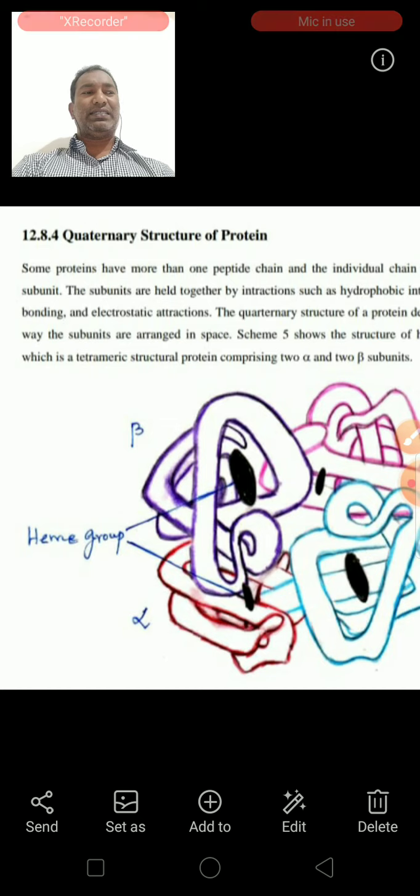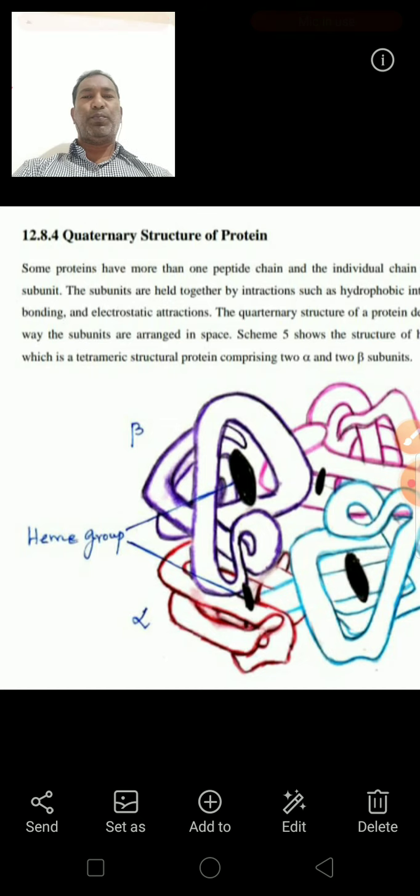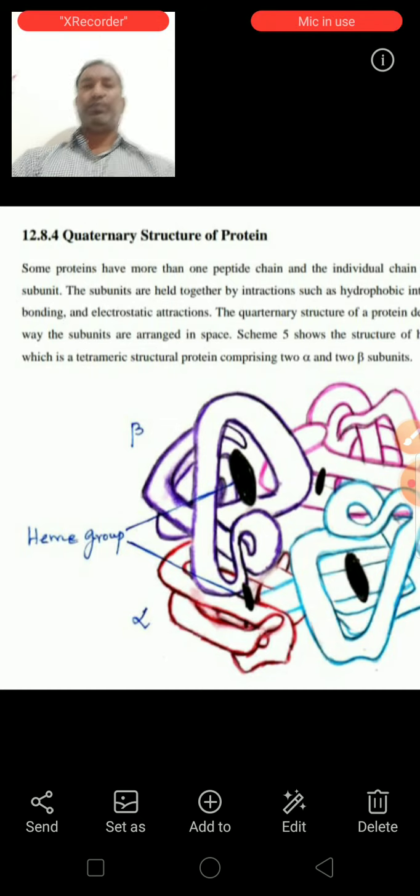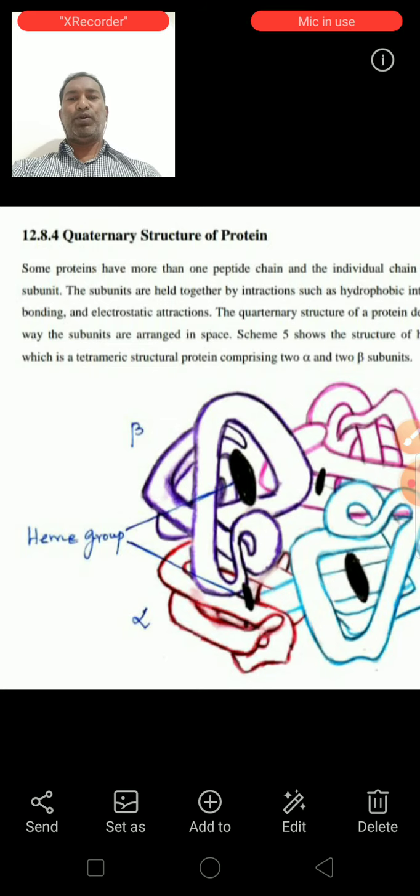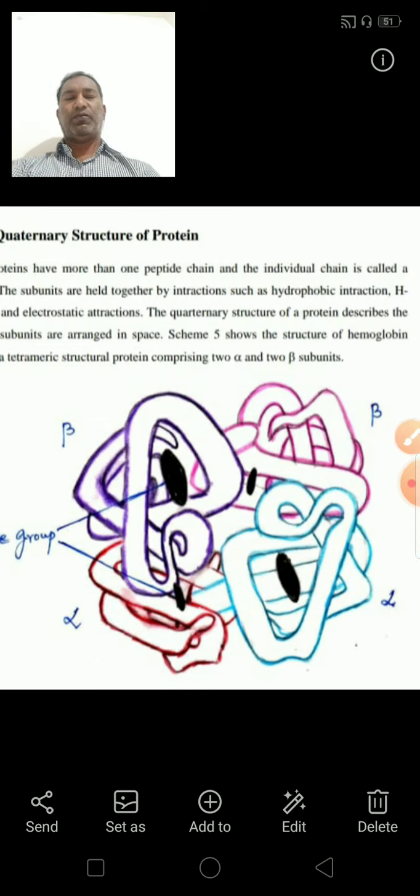The structure so formed is called a quaternary structure. Most of the proteins in the cell have quaternary structure. For example, hemoglobin has a quaternary structure.